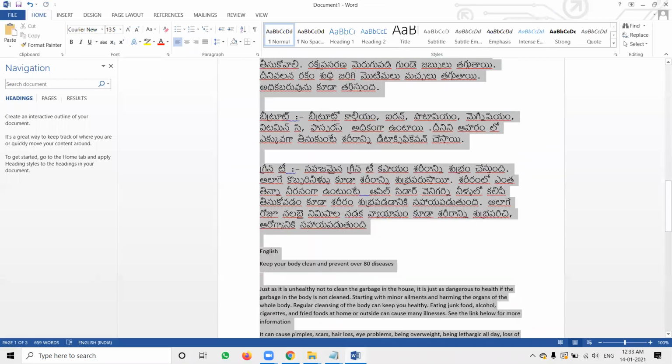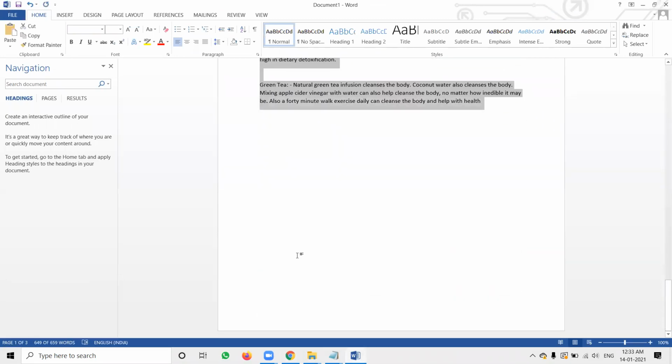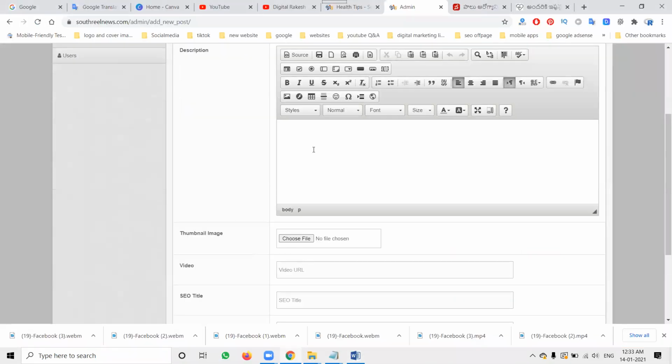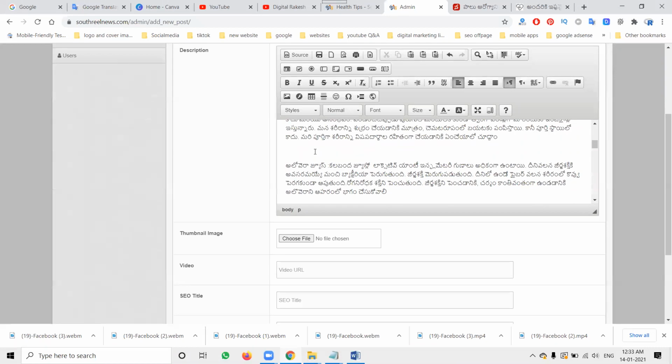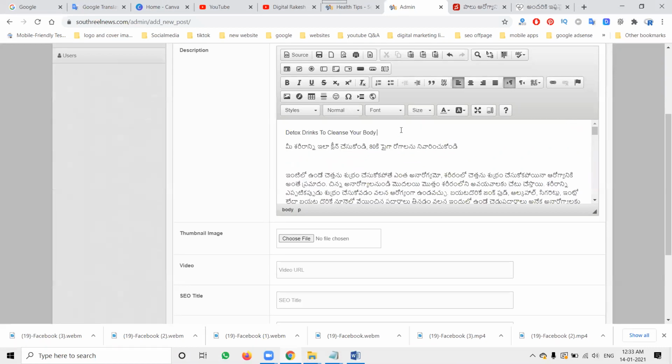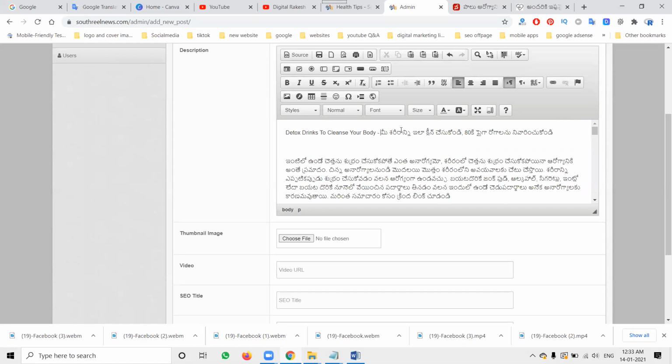I'm using both English and Telugu. Why am I writing for both? People who read will have a different mindset, so that is the reason I'm adding English and Telugu. Some people ask one question: if you translate from Telugu to English with Google Translate, is everything correct or is anything wrong? Nothing is wrong. Everything is the correct method. No worry about that particular option.